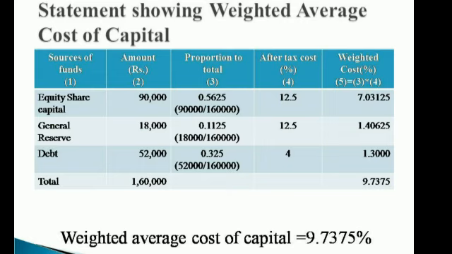First equity share capital 0.5625 and after tax cost is 12.5%, so we got 7.03125. Like that we can compute general reserve and debt. Finally we add the three, so we got 9.7375%. So the firm's weighted average cost of capital is equal to 9.7375%.